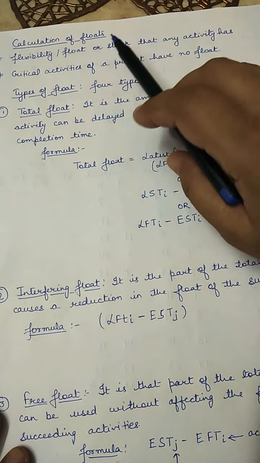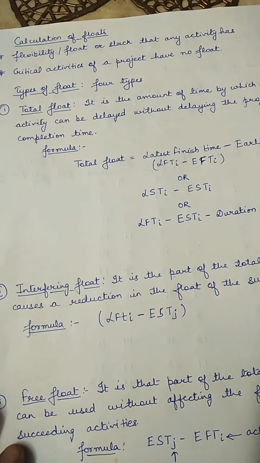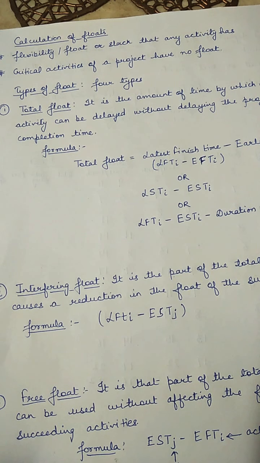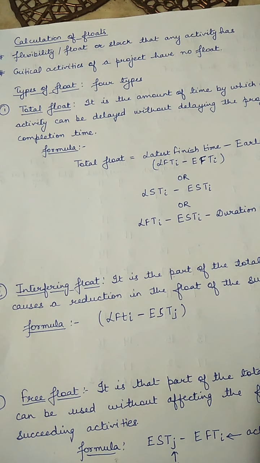Float means any slack that an activity has, the time period for which the activity can be delayed. That means that particular activity does not need to start at the given point of time. It can be delayed for 2-3 days or the amount of time that the activity has.